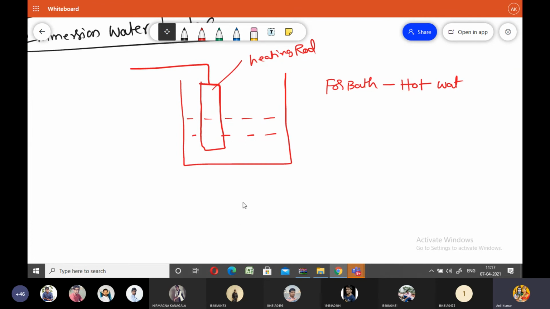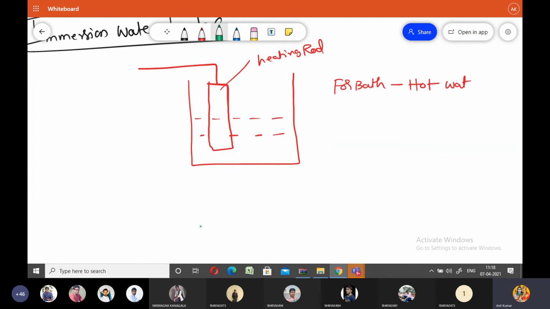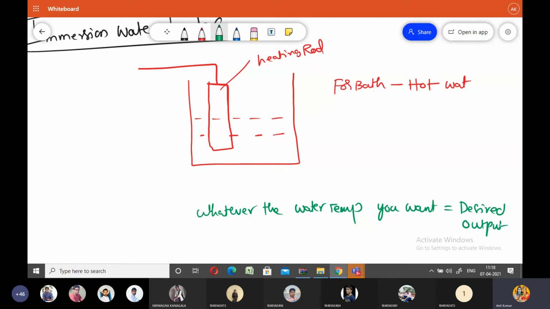So for example, whatever water temperature you want, that is called your desired output. Whatever water temperature you want, that is called the desired output of the control system.